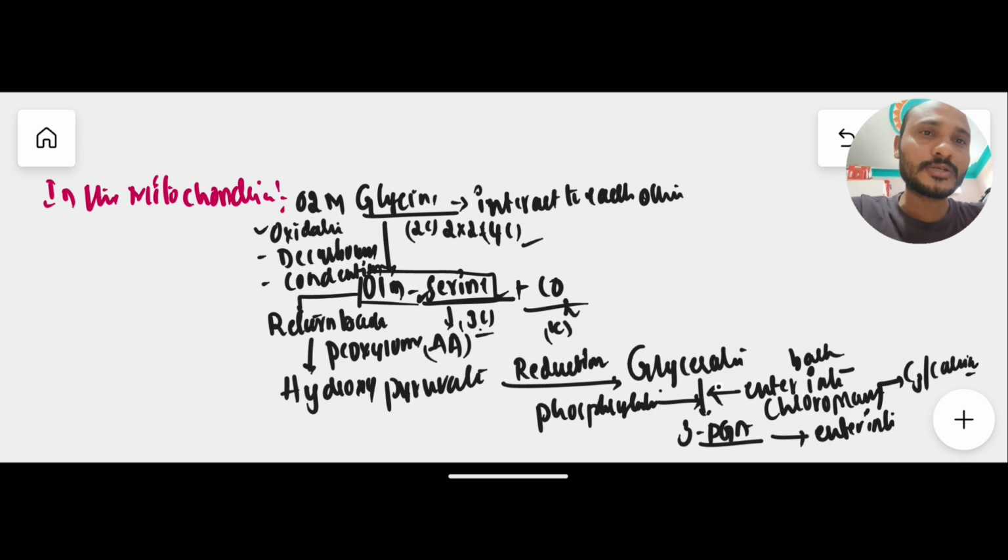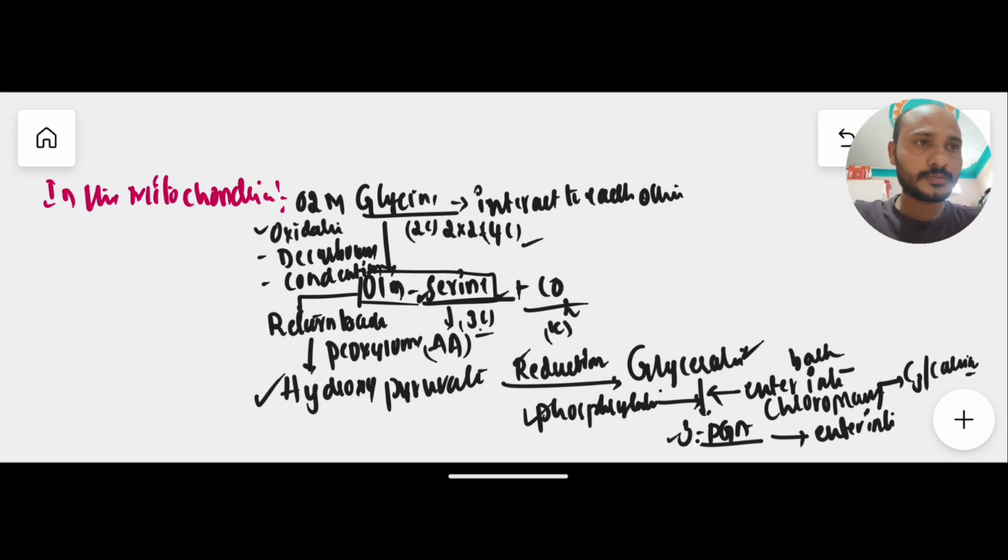So likewise, in mitochondria the glycine is converted into serine. After formation of serine, the serine returns back to the peroxisome in the form of hydroxypyruvate, and this hydroxypyruvate undergoes a reduction process, then it is converted into glycerate, and this glycerate returns back to the chloroplast. In the chloroplast this glycerate undergoes a phosphorylation process, then it is formed into 3-PGA, and the formed 3-PGA later enters the C3 cycle or Calvin cycle to continue this cycle again. So likewise, it will occur like this in the mitochondria.